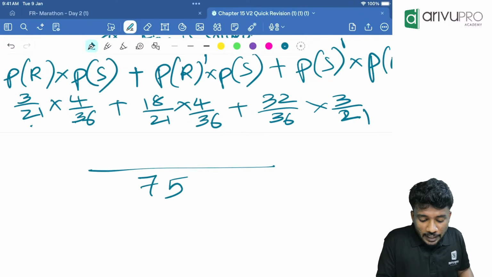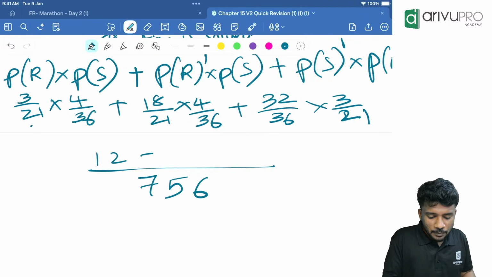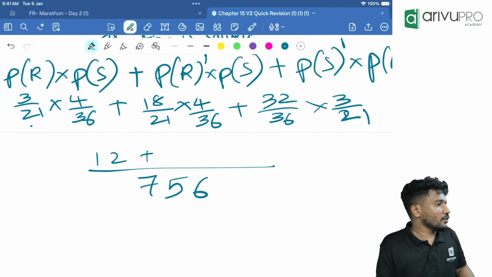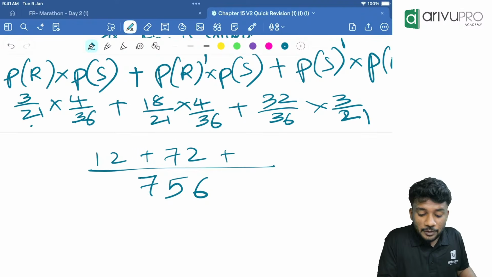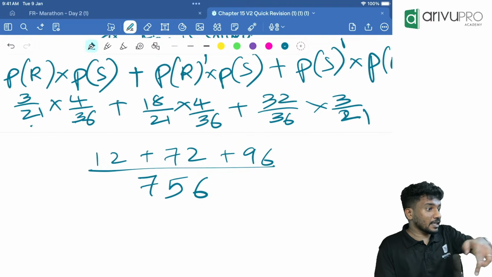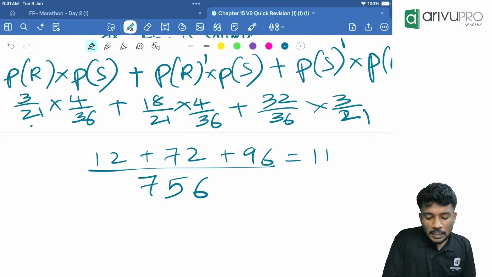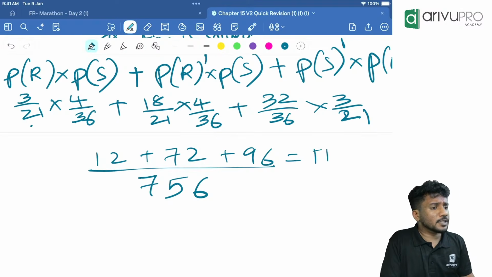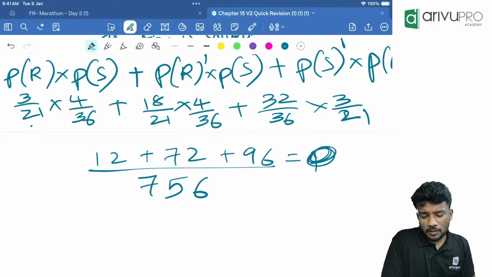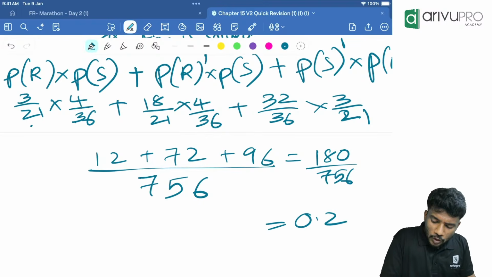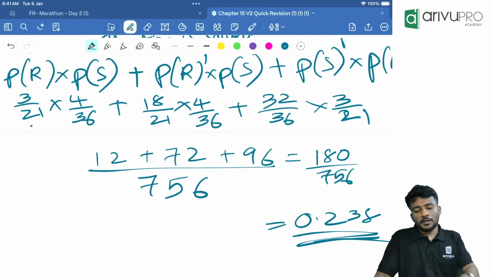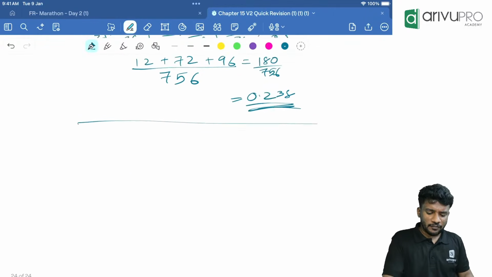756. So 3 into 4 is 12, plus 18 into 4 is 72, plus 32 into 3 is 96. Then add and take the ratio. Rather than doing everything in the calculator, this will give the answer much faster. The numerator is 180. 180 divided by 756, your answer is 0.238.